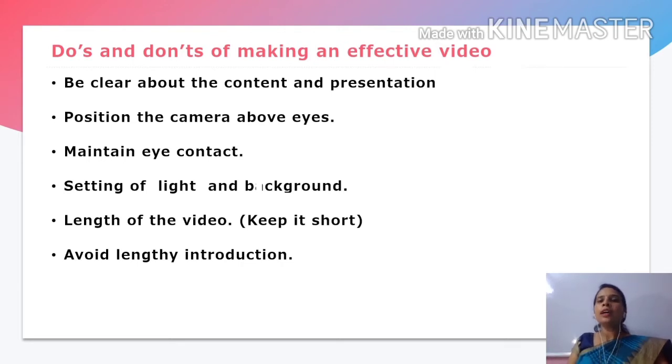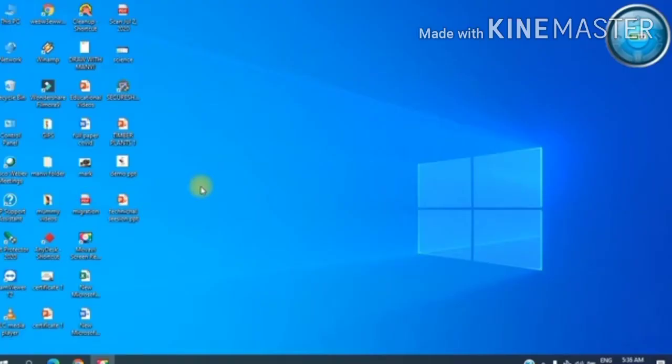You have to cater to the needs of the students, know your students, know their needs, and make your videos very fruitful. Okay, and now we will start our technical session. We will look at how we can animate our slides and make them effective and interesting. So I am sharing my screen now. Let's now start with our technical session.